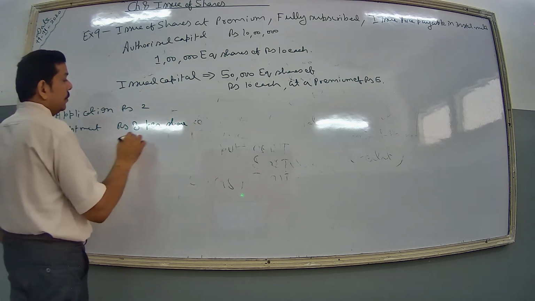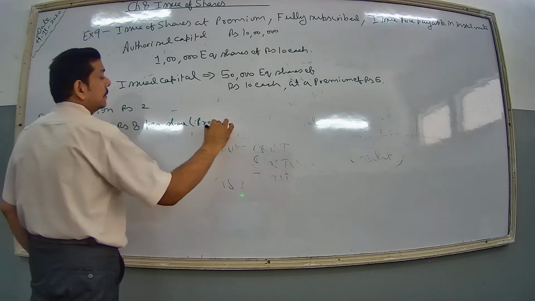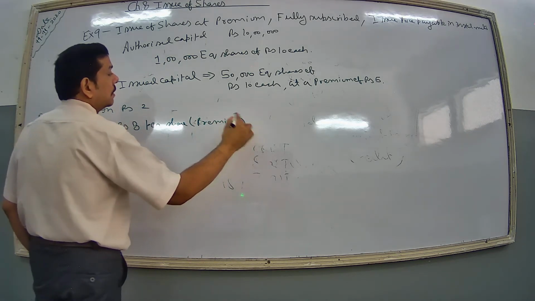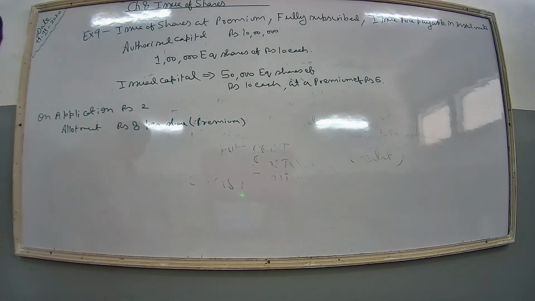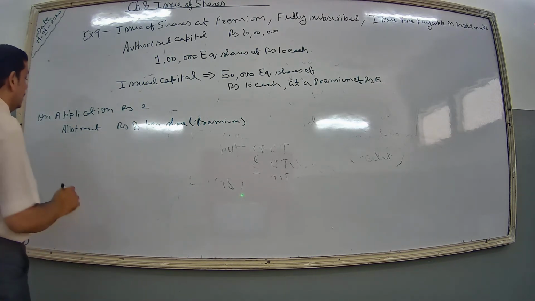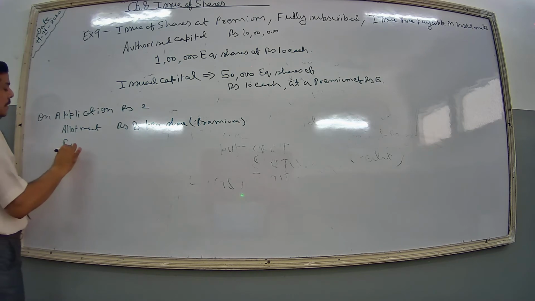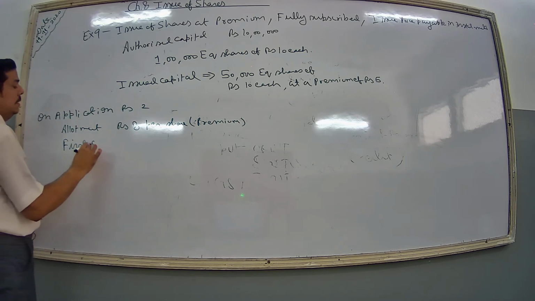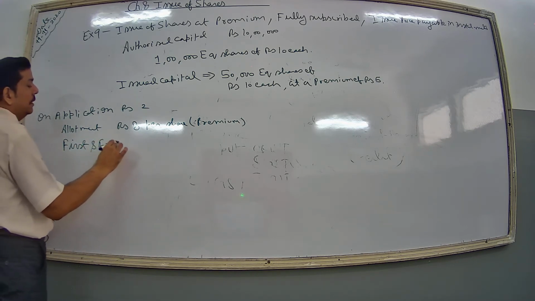Clear? Inclusive of premium. Premium is already included in it. And the balance on first and final call.